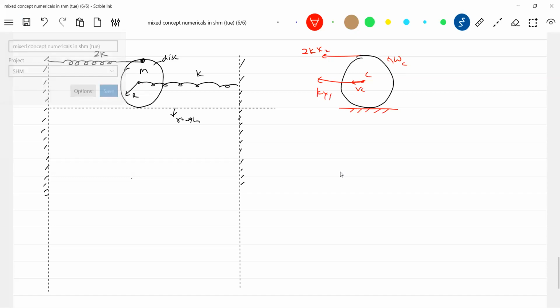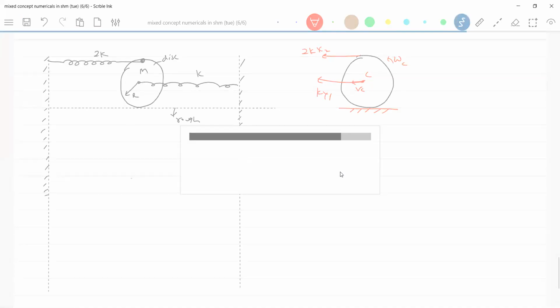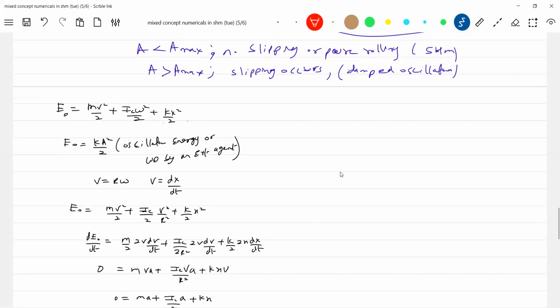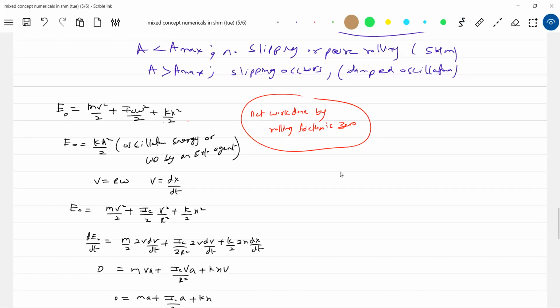I think nobody asked, sir, why there is no work done by friction? I am really surprised. Net work done by rolling friction should be 0, no? That's why work done by friction is 0 here. That's why mechanical energy is conserved. You don't say rolling friction will not do work. It does work. Translational work done will become equal to rotational work. Net work done will become 0.